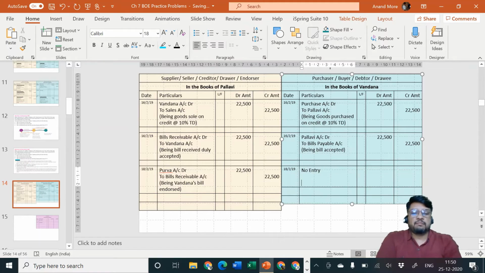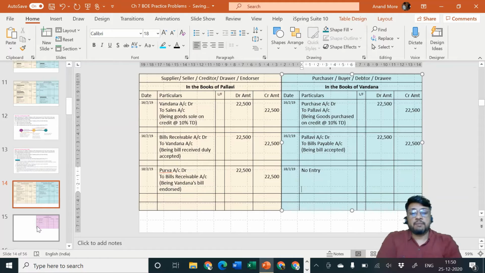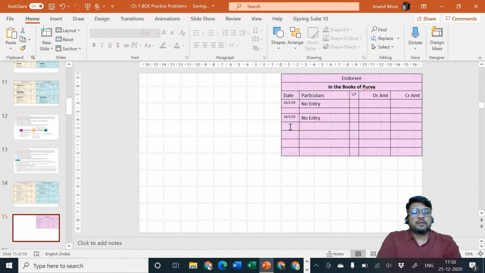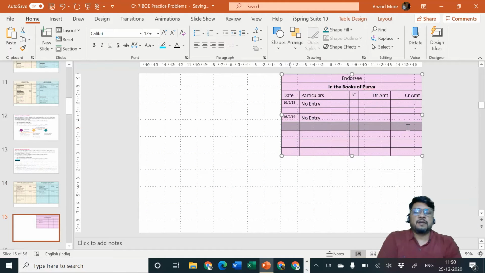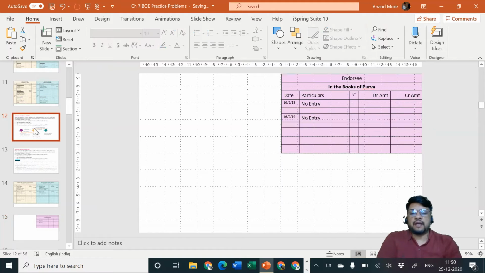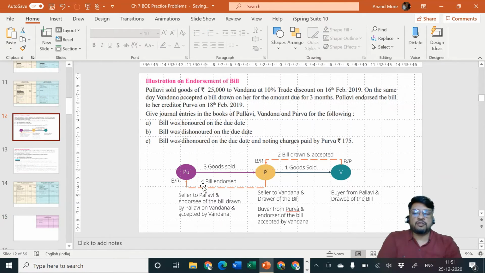Why no entry? Because she is not a party to this transaction. But Purva is a party to this transaction. So Purva will specify, let me pass the entry. For Purva, bill is not going out but bill is coming in. I hope you remember our diagram. For Purva, what is coming in? Bills receivable is coming in. So Purva will specify bills receivable account debit.